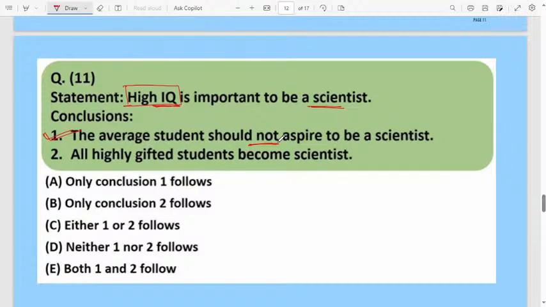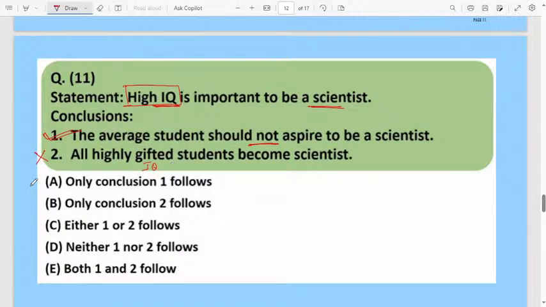Next one: all highly gifted students will become scientists. No, they are not telling all, they are telling only some. Here they have not mentioned that all high IQ students will become scientists, only some. But in the conclusion they are telling all highly gifted students, meaning high IQ students, will become a scientist.